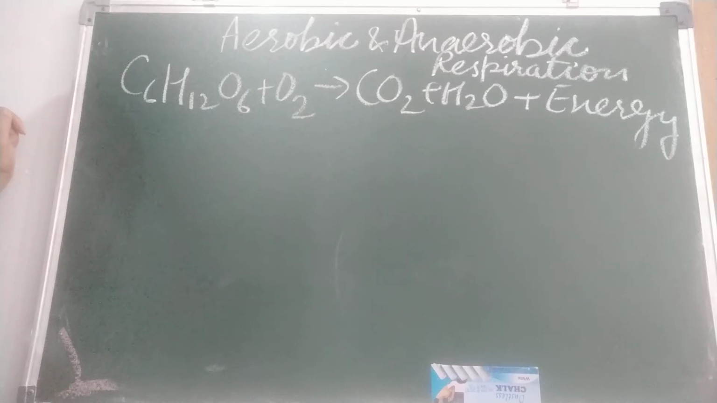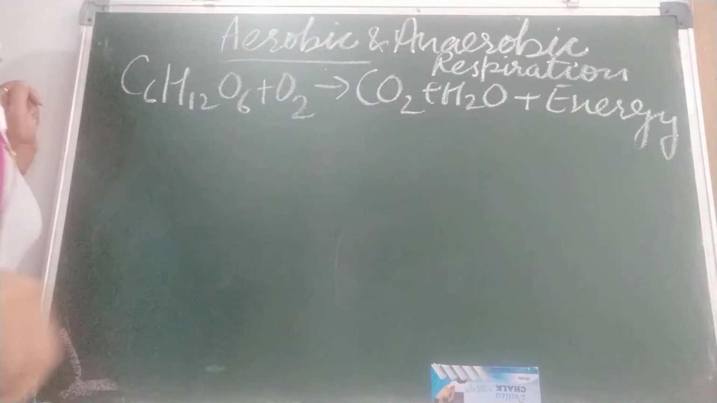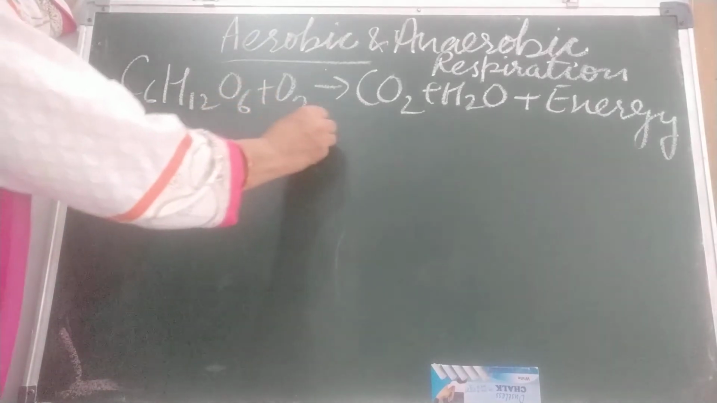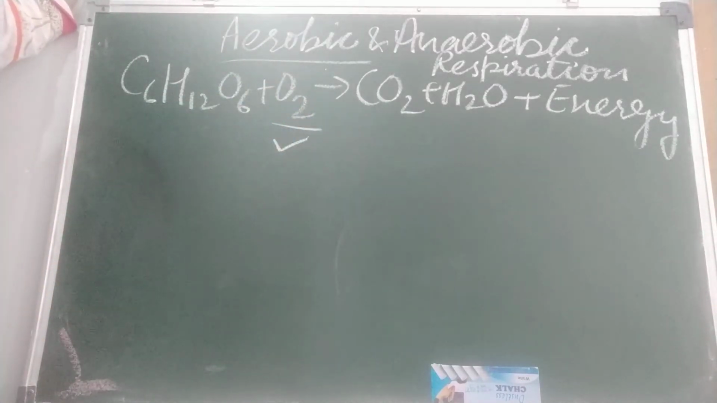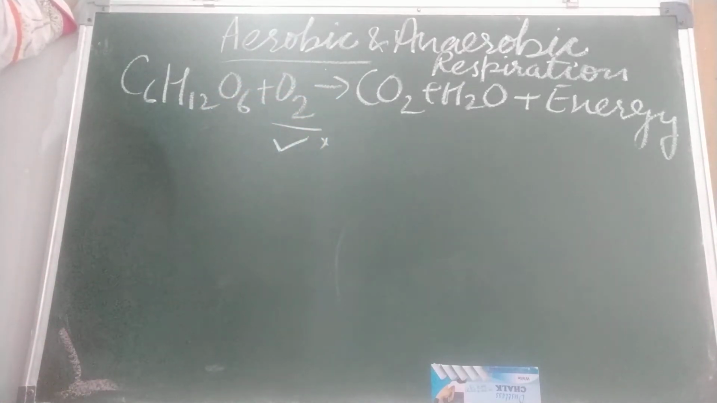Children, now we are going to discuss aerobic and anaerobic respiration. Aerobic means in the presence of oxygen, respiration that takes place in the presence of oxygen. Anaerobic respiration means respiration in which no oxygen is there. The process of respiration that takes place in the presence of oxygen is called aerobic respiration.